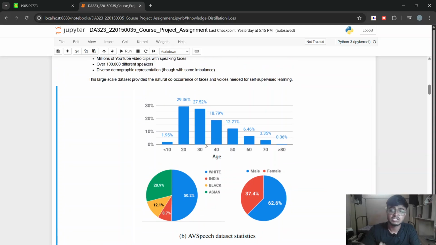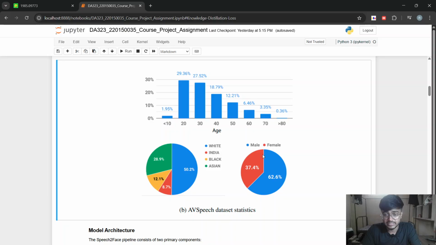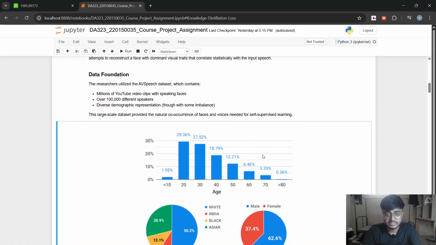From the histogram of age, we can directly infer that the data is biased towards the age group between 22 and 30, the ethnicity is more biased towards white people, and the gender is more biased towards the male population. So this is our dataset.